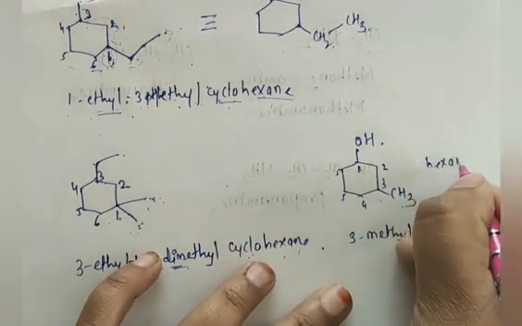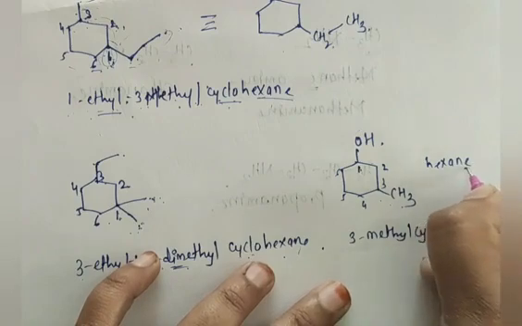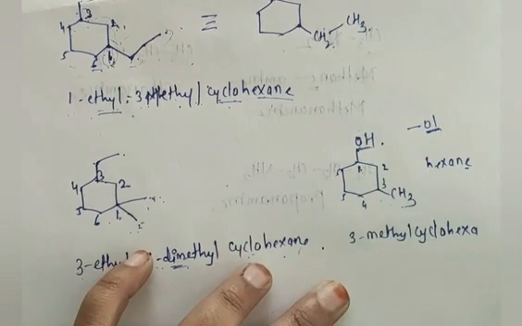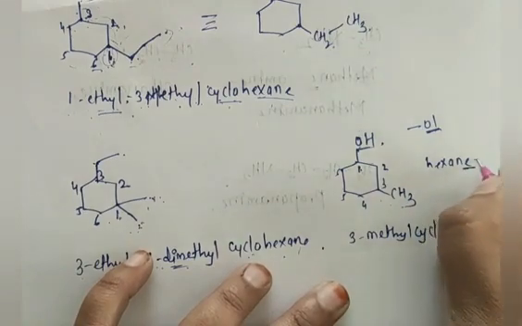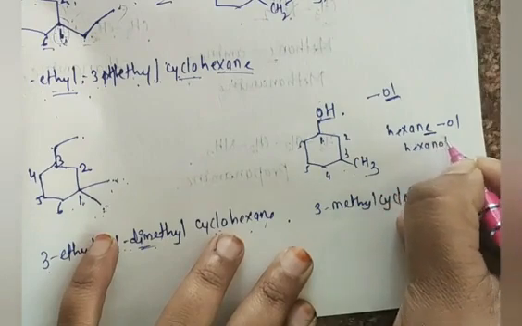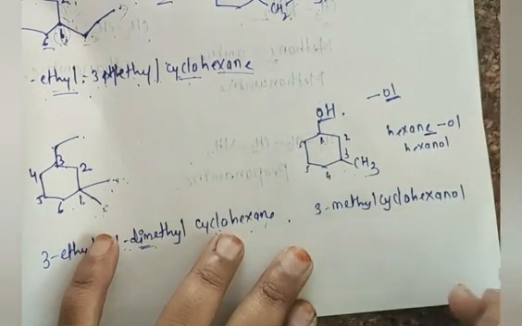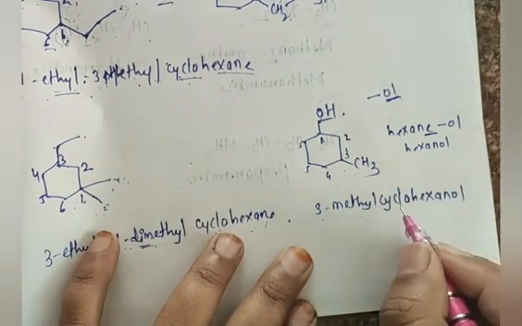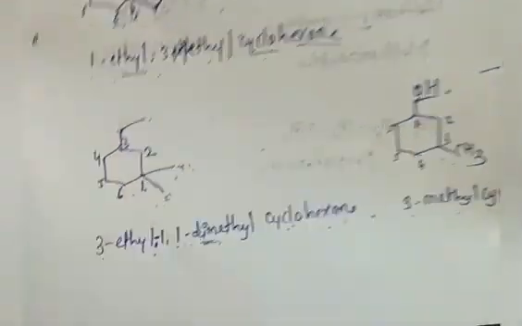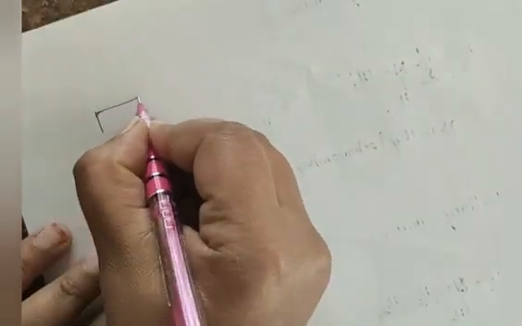If I take here cyclohexane, the presence of OH is nothing but we can use the suffix OL. So this E is replaced with OL. So this is the formation of what? Hexanol. Yes or no? Hexanol. So what is the name? 3-methyl cyclohexanol. 3-methyl cyclohexanol.